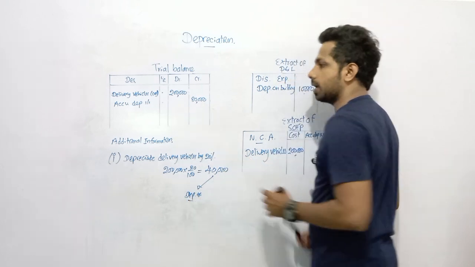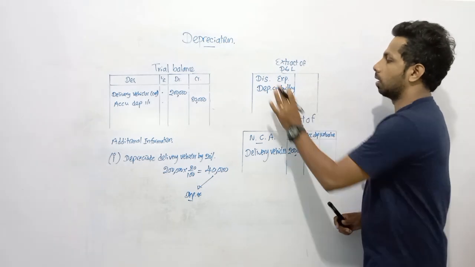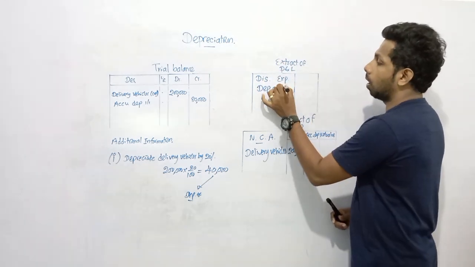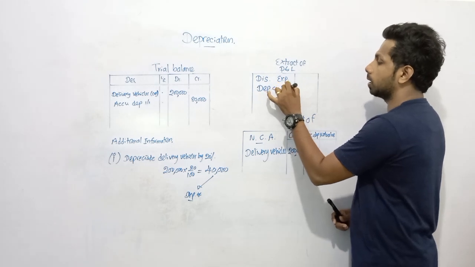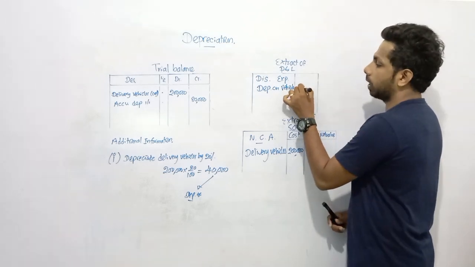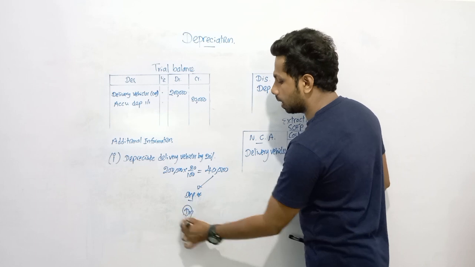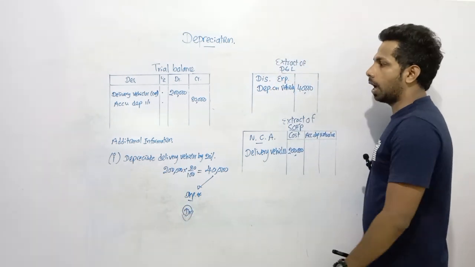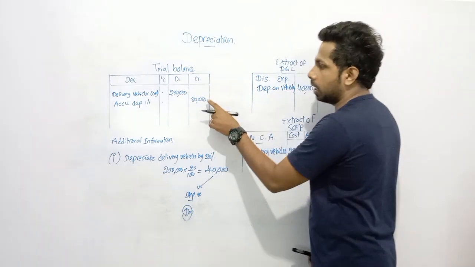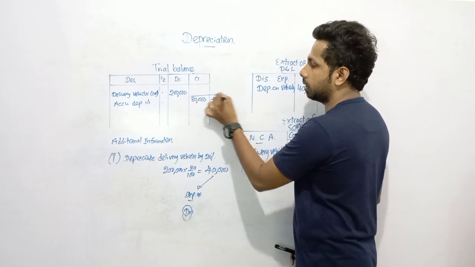What's that expense? Delivery vehicles normally we use for the distribution activity. So distribution expense. Dear children, under distribution expenses, we need to record depreciation on delivery vehicles as how much? 40,000. We need to recognize this as an expense. Depreciation on delivery vehicle account debit, expense account debit. And because of depreciating the vehicles by another 40,000, the value of the vehicle should decrease by another 40,000. And when decreasing assets, credit.